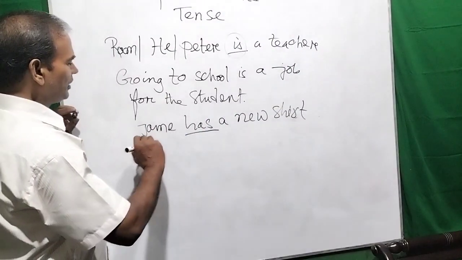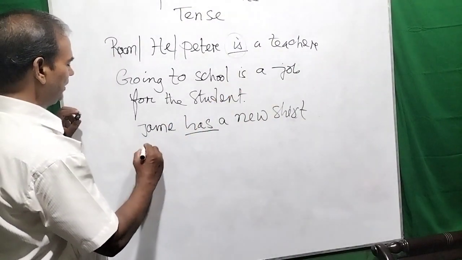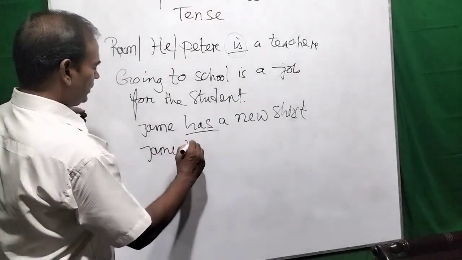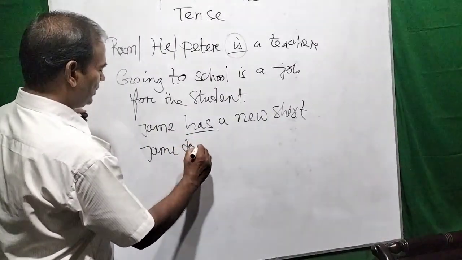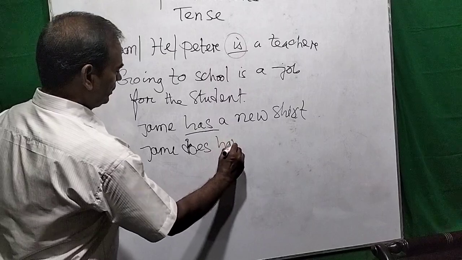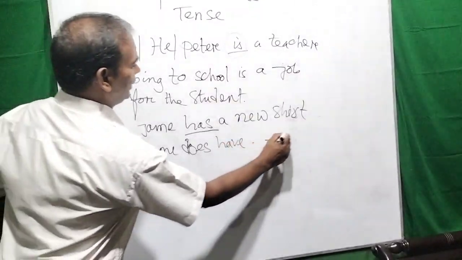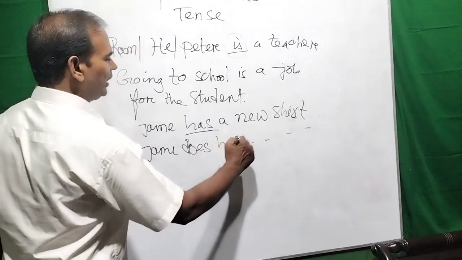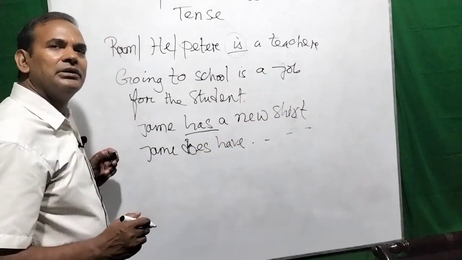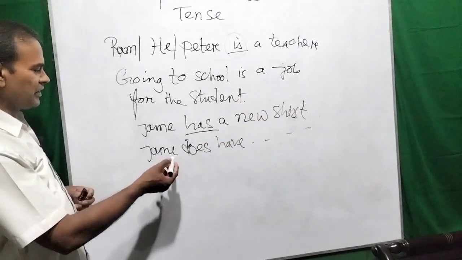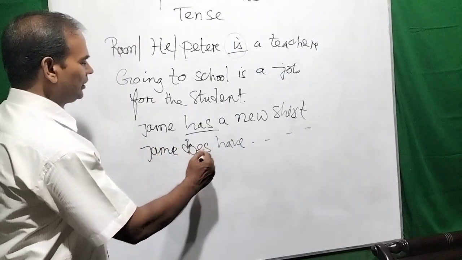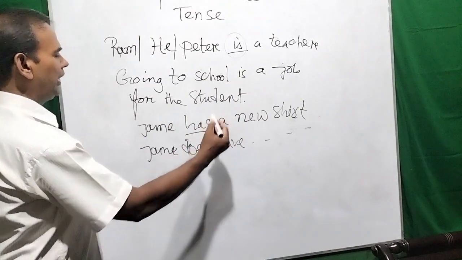But if you want to emphasize the verb, then you can use: Jem does have a new shirt. Dear learners, we are emphasizing the verb to have.